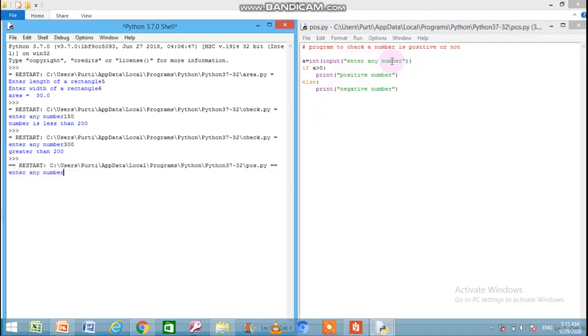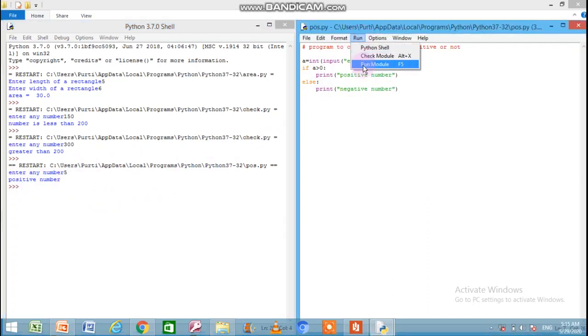Enter any number. The first instruction of the program was the input statement with this message, enter any number. So it is flashed onto the output screen asking for a number. I have given 5. After this statement, the condition is placed if A is greater than 0. You know well, the numbers which are greater than 0 are treated as positive numbers and the numbers which are less than 0 are treated as negative numbers. So here the condition is if A is greater than 0, if the condition result is true, it will print positive number, otherwise it will print negative number. So press 5, enter. It is a positive number because it is greater than 0.